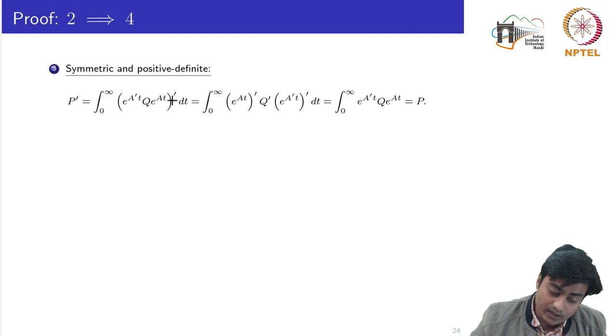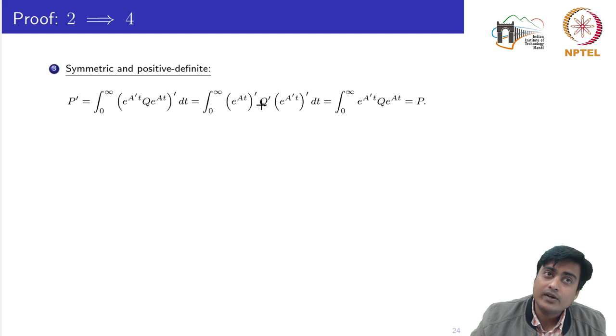We can simplify the transpose in this manner. By using the transpose property, it would become e to the power A transpose t, this term would become Q transpose, and the first term would go into the last with the transpose. So finally we would have e to the power A transpose t.